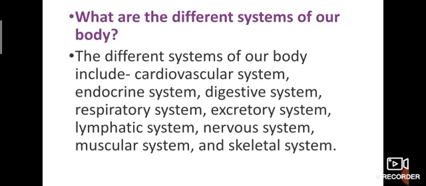What are the different systems of our body? Yes, cardiovascular system, endocrine system, digestive, respiratory, excretory, lymphatic, nerves, muscular, and skeleton. Already we discussed skeleton, digestive, excretory, and respiratory. So these systems are in your body. Cardiovascular, endocrine, digestive, respiratory, excretory, lymphatic, nerves, muscular, and skeleton. Don't forget this.